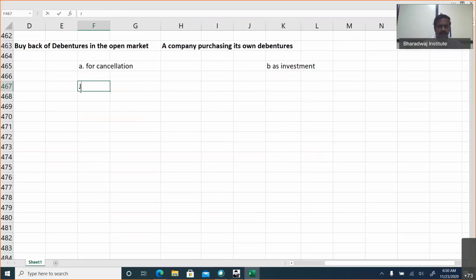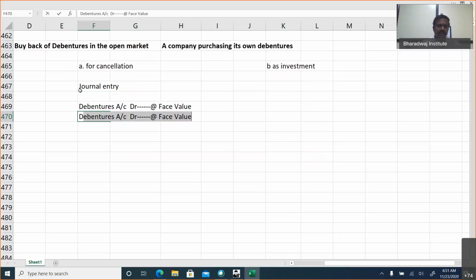What is the journal entry we'll pass? Debentures account will be debited because we are buying back at face value. Okay. Then suppose if interest was paid 3 months back, and if the company is purchasing today, we have to pay interest on debentures.